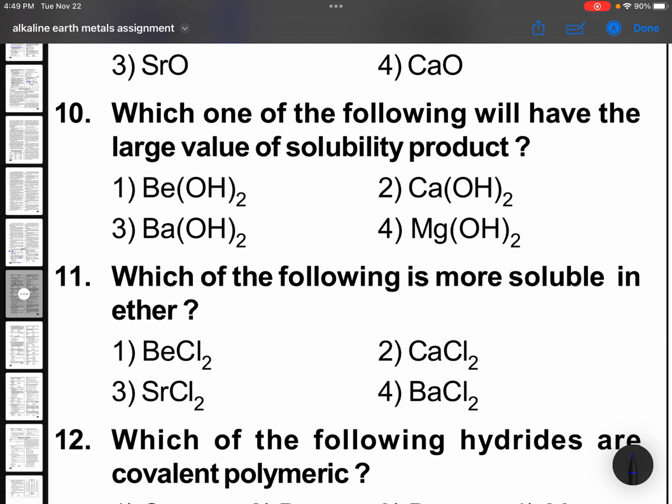Which one of the following will have the largest value of solubility product? Large value of solubility product means it should be more soluble. And down the group, solubility of hydroxides increases. Hydroxides, Be(OH)2 to barium hydroxide, solubility increases. This is one important point. Solubility of oxides, hydroxides increases, remaining properties decrease. Carbonates, nitrates, all those decrease.